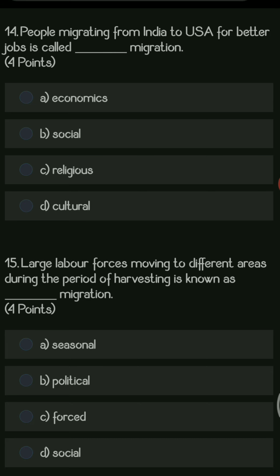Next question, people migrating from India to USA for a better job are called dash migration. Options are economic, social, religious and cultural. Whenever any person is migrating from a developing country to a developed country, definitely he is migrating for a better job, and that comes under economic migration.